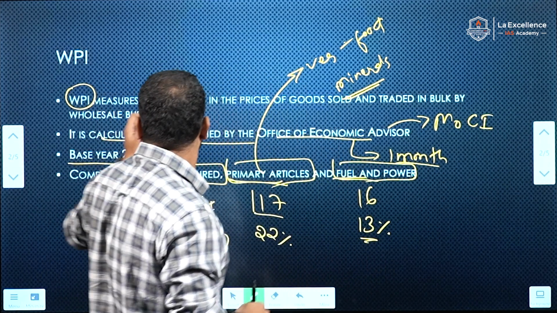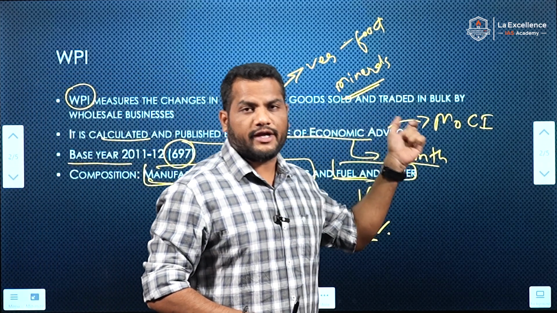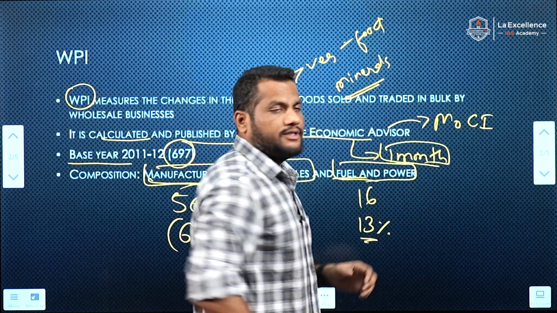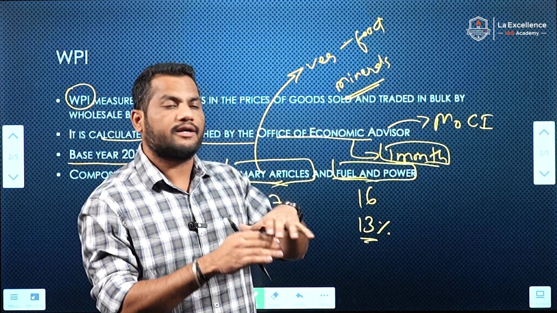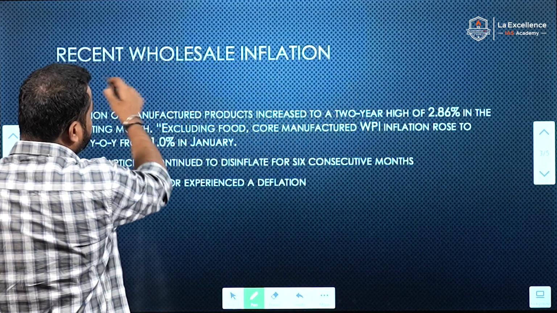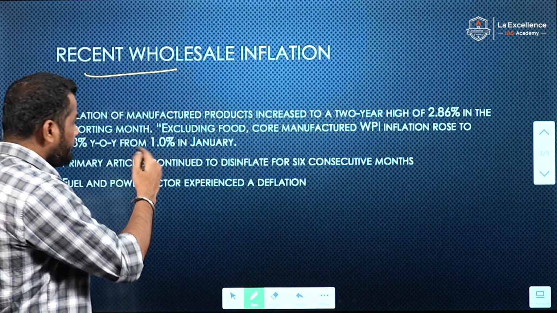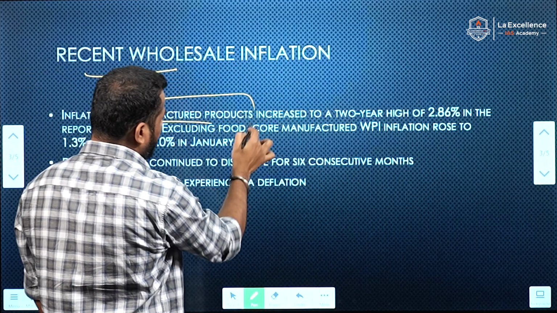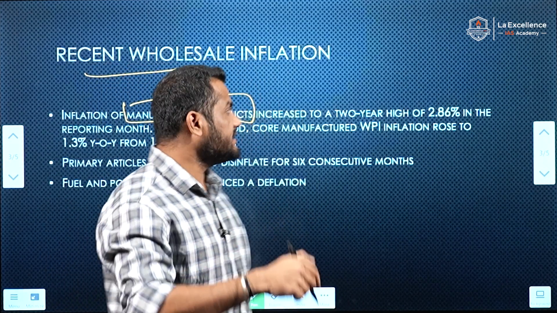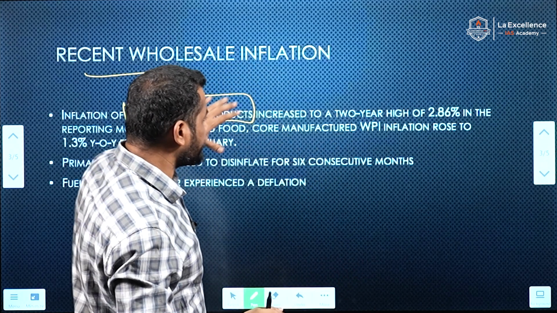This is the wholesale price index, published by the Office of Economic Advisor under the Ministry of Commerce and Industry every month. It measures inflation at the wholesale level. Now we'll come to the recent wholesale inflation, as we discussed at the beginning. There is inflation of manufactured products, and because of this, there is inflation in the wholesale prices.